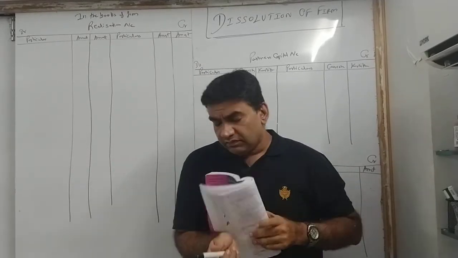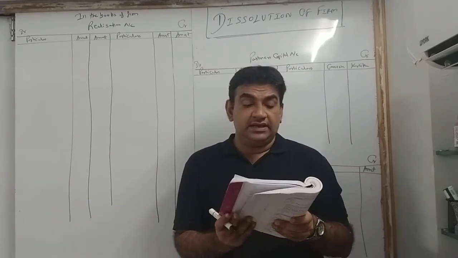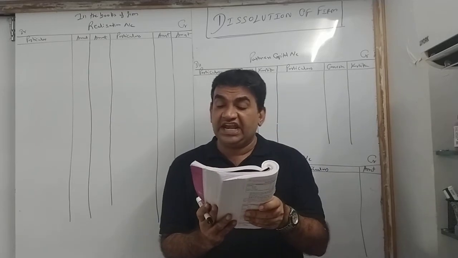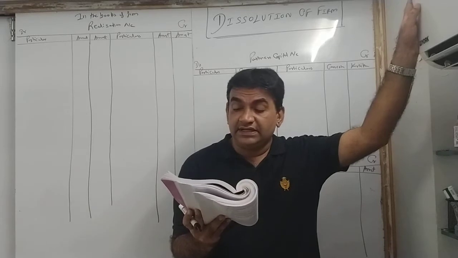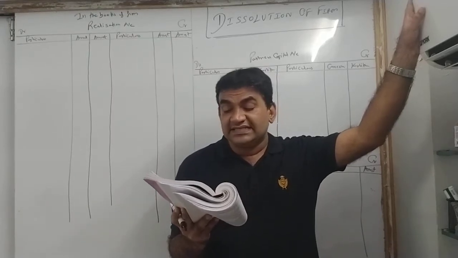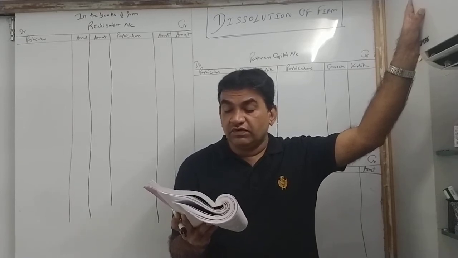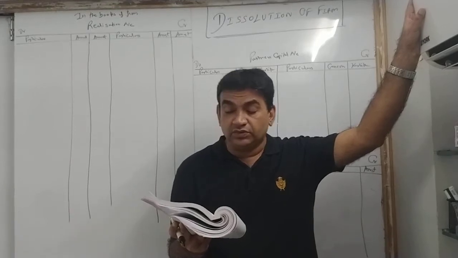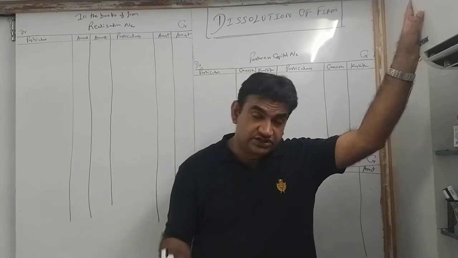Let's see. Ganesh and Karthik are partners sharing profits and losses equally. They decided to dissolve the firm on 31st March 18. Balance sheet is given. Creditors, bills payable, reserve fund, capital, building, furniture, debtors, stock, bills receivable, cash. Assets realized: building, debtors, stock, BR. Ganesh took over furniture for 10,000. Realization expenses amounted to 2,000. Show realization account, partners capital and cash account.